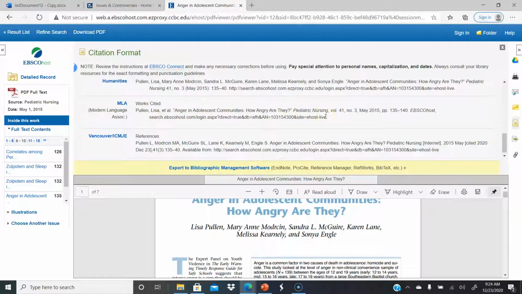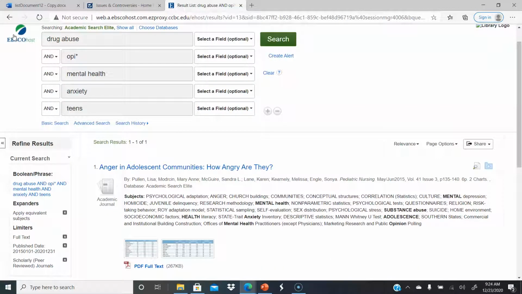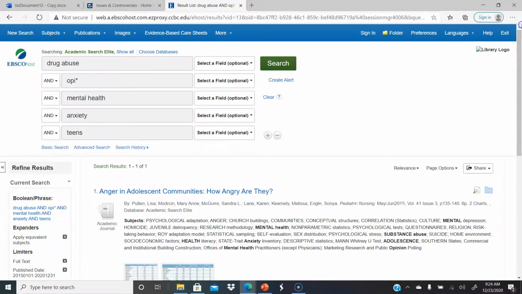Now, again, this is your paper. You have to do your due diligence to make sure it's correct. EBSCO is usually pretty good, though I do see some mistakes, especially if you have studies that come from somewhere else in the world and there's some translation of language. So just keep looking. And if that article is one that we don't want to use, you can go back to the result list and change up what you have. So keep that all in mind.